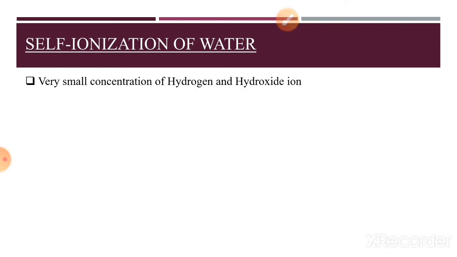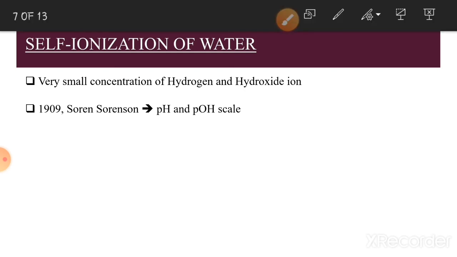Since the concentration of hydrogen and hydroxide ion is very small, it is very difficult to measure them as such. So in order to measure them in a convenient way, in 1909, Sorensen devised a scale to measure the concentration of hydrogen ion and hydroxide ion in the solution, and that scale may be called the pH or pOH scale.